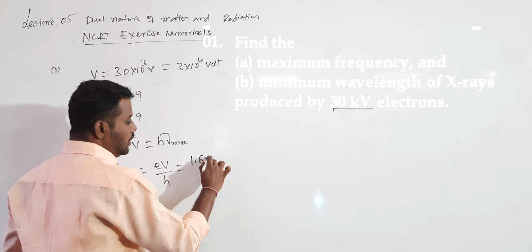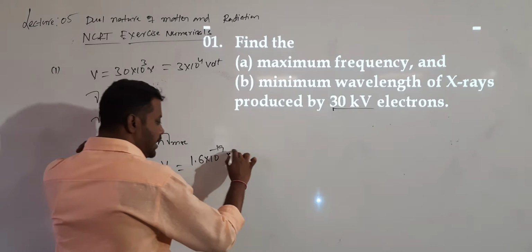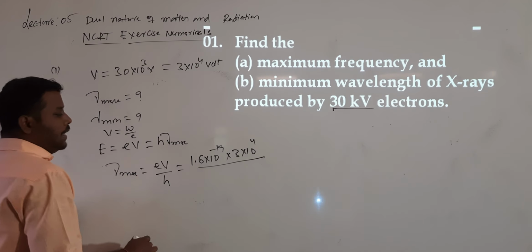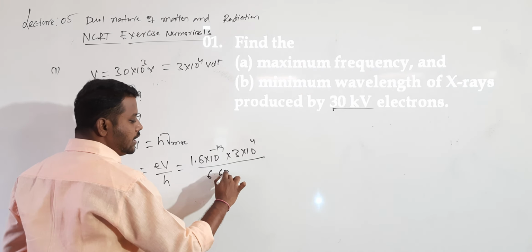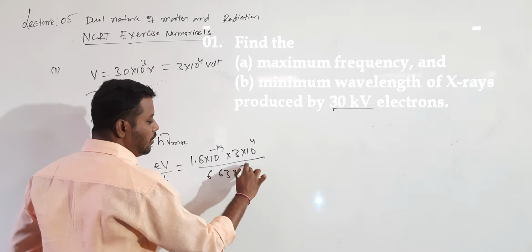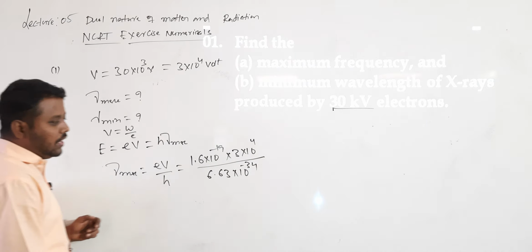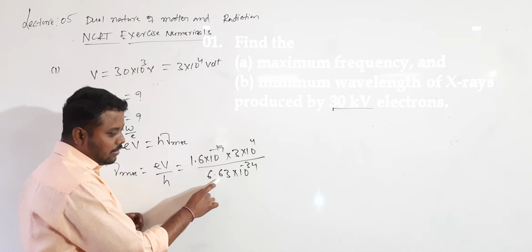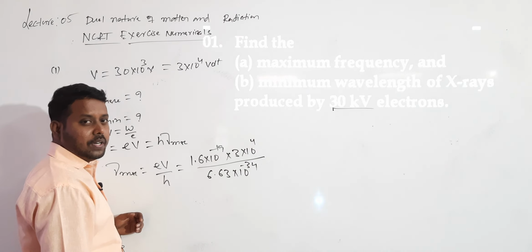1.6 into 10 to the power of minus 19 into what is the value? Which is 3 into 10 power 4 divided by h value 6.625. Can I take nearly 6.63 into 10 power of minus 34? Simplify this. Actually roughly how much will I get? If it is 6.4, 1.6 ones are 1.6, fours are... So 3 by 4 means I will get the answer 0.75.